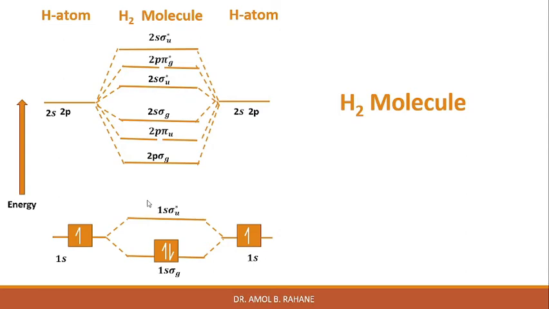So in the ground state of the H2 molecule, the two 1s electrons, one from each atom, can both occupy the molecular orbital 1s sigma g state, provided their spins are opposed.